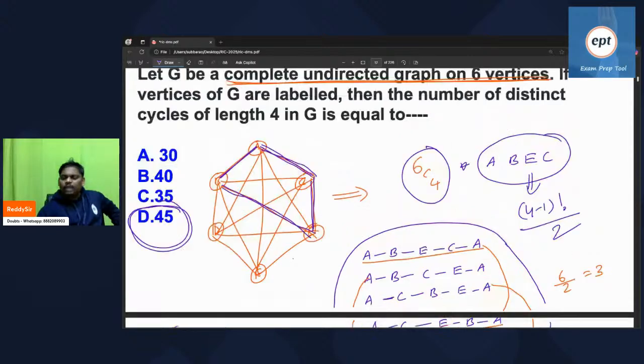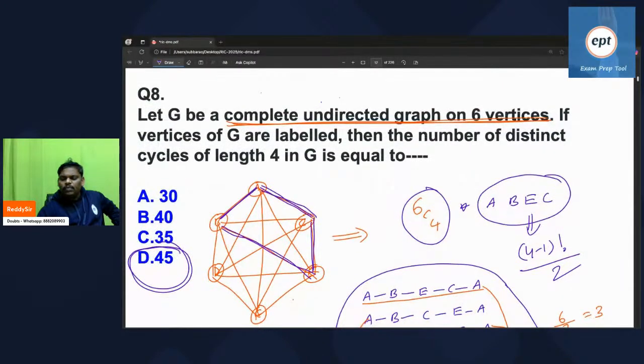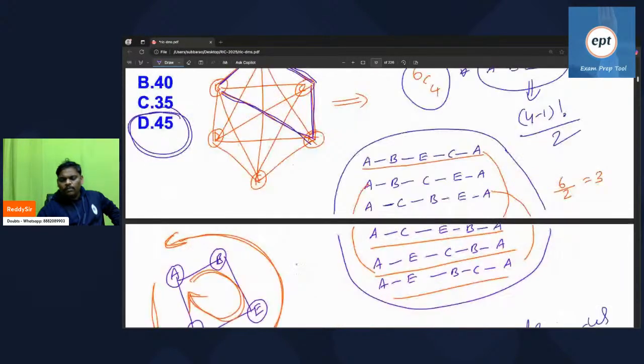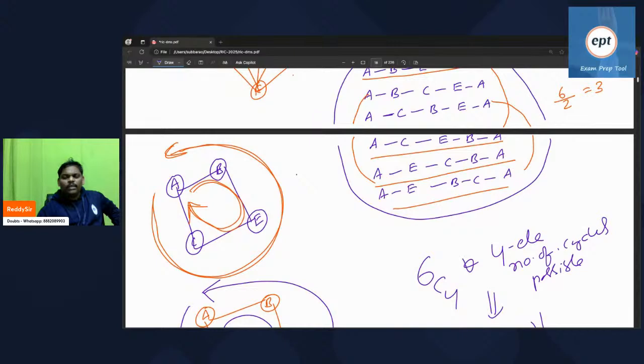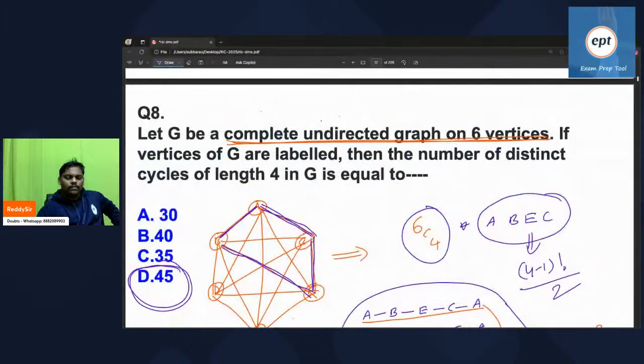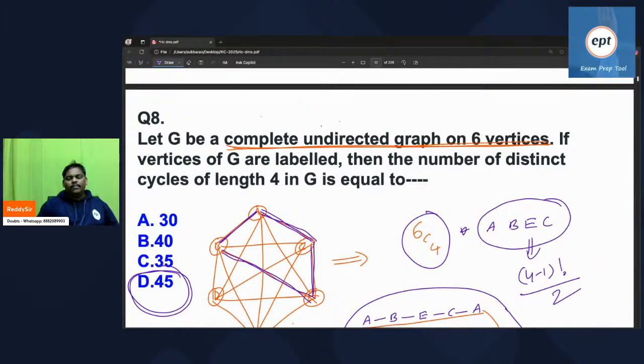The distinct keyword is not there. I think the meaning is the same. You may not count the same thing again and again. To eliminate the ambiguity, he kept it. Otherwise, how can you read the same cycle in different orders? The number of cycles will be the same. Same cycle you cannot count so many times. To eliminate ambiguity, maybe he kept it like this.